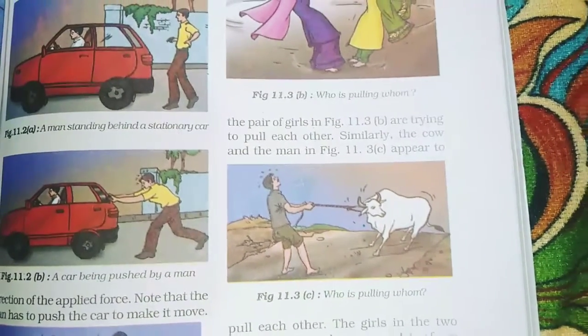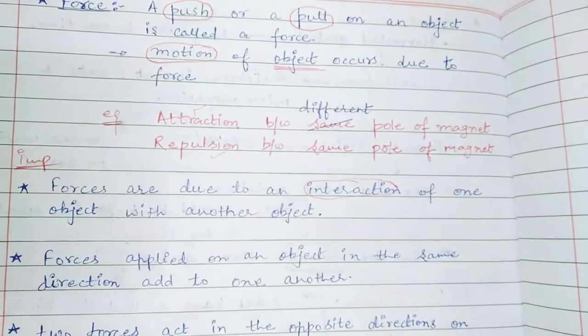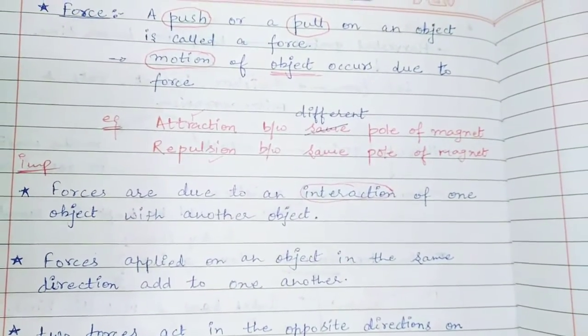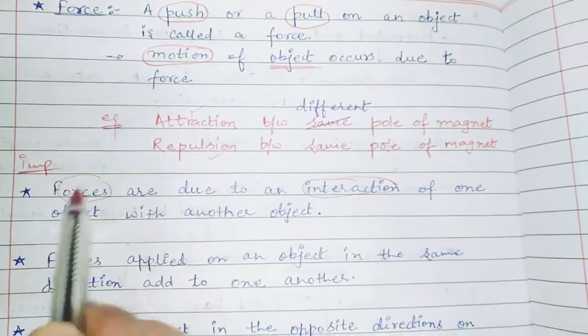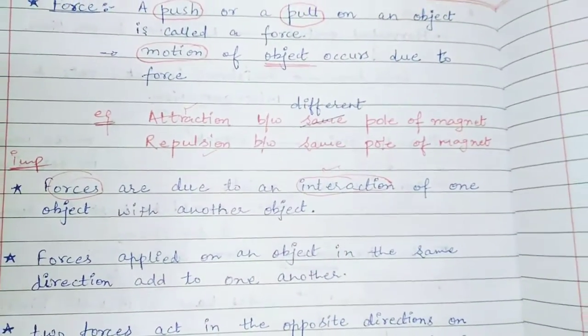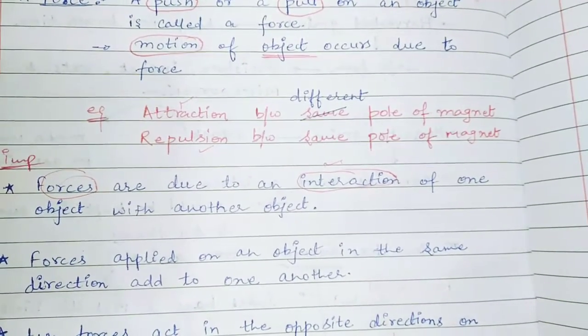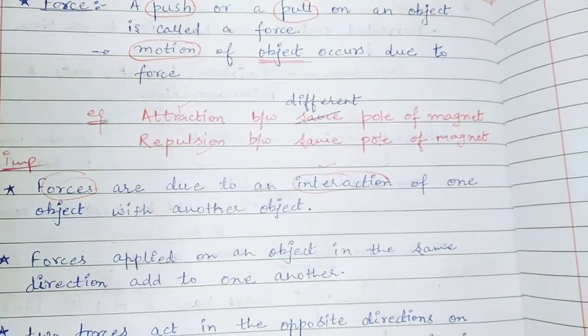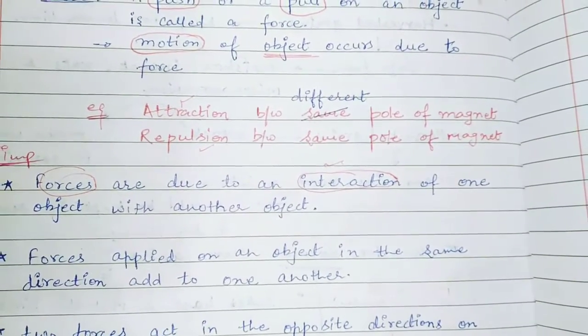So student, about force we have a number of important points. The first one is that for force, student, we require interaction between two objects. So two objects are required to generate force, and interaction is necessary to generate a force.